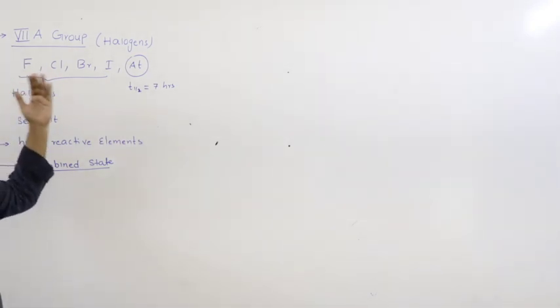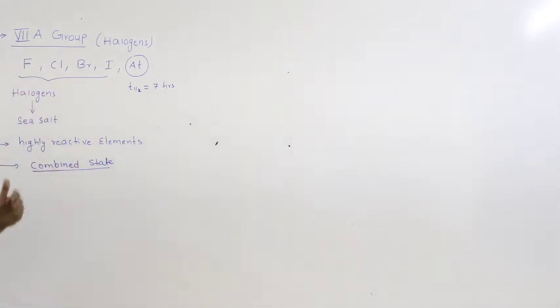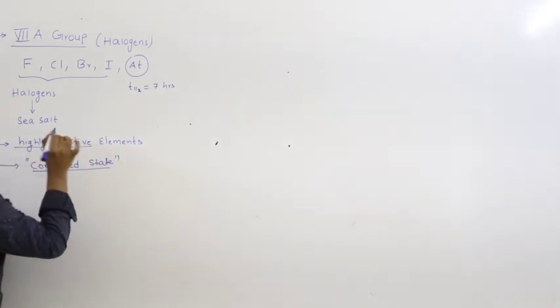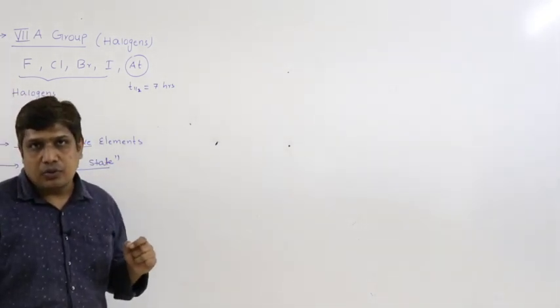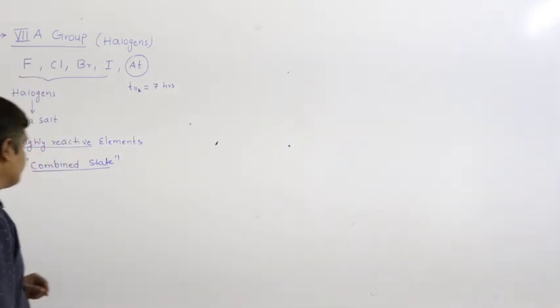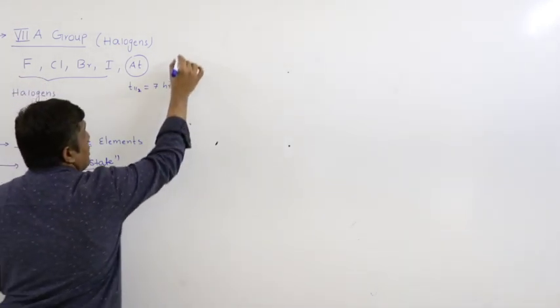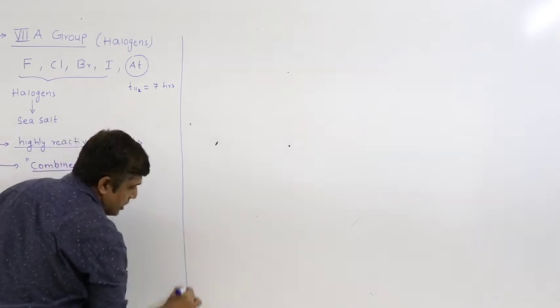NaF, NaCl, NaBr, NaI. They exist in combined state in nature because they are short of 1 electron to get the nearest noble gas configuration. So let us study the electronic configurations.